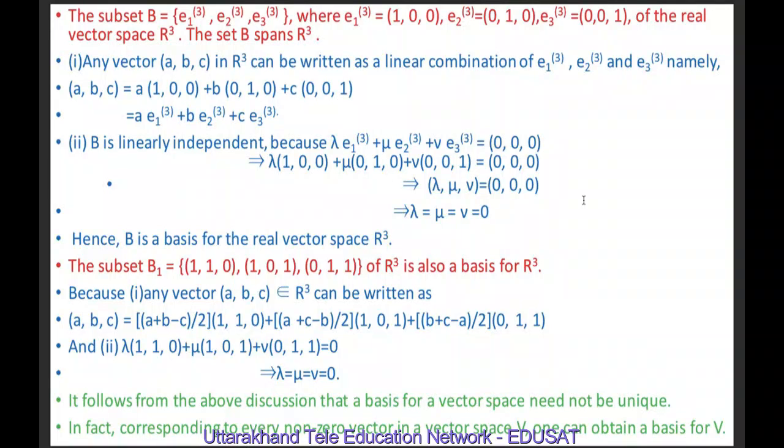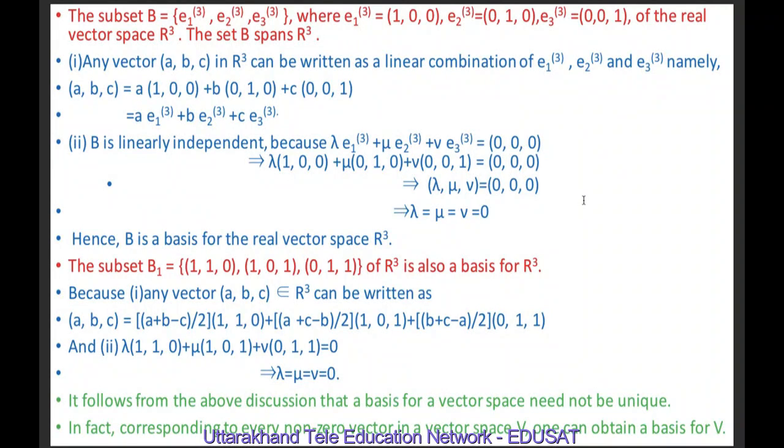Here we have a three-dimensional space, and the elements of B are 1, 0, 0, 0, 1, 0, 0, 0, 1, which are nothing but the x-axis, y-axis and z-axis.